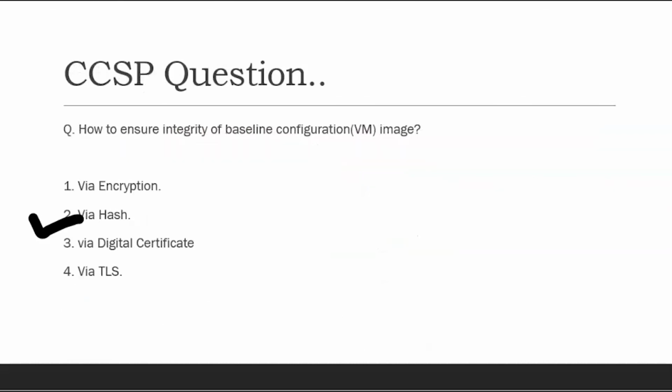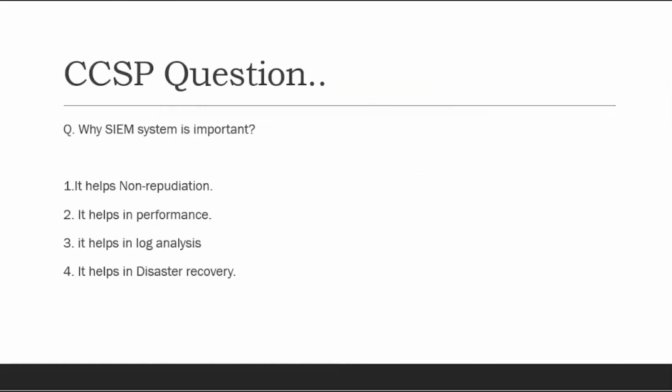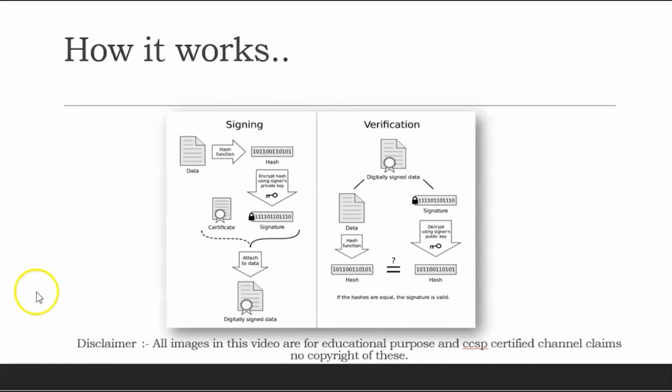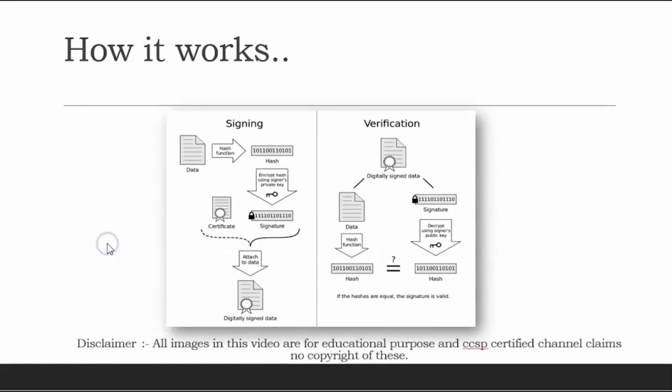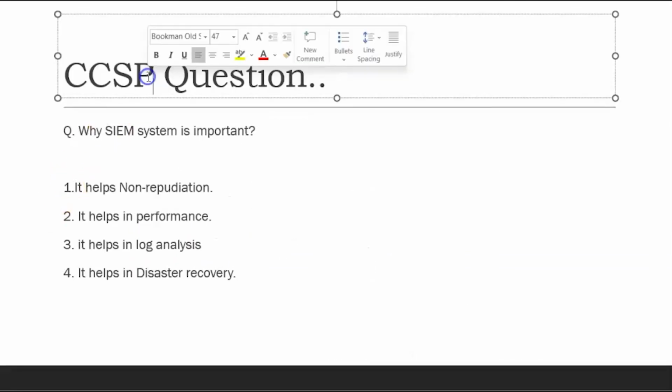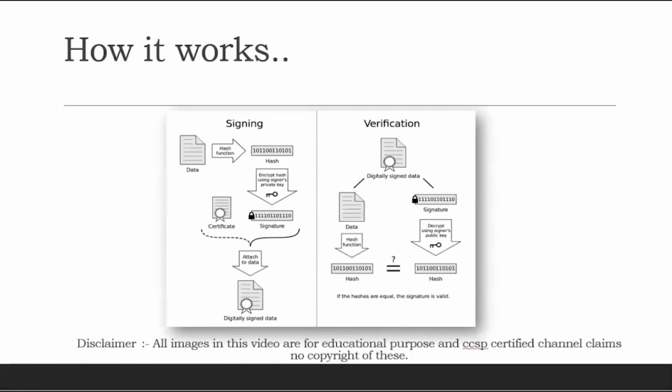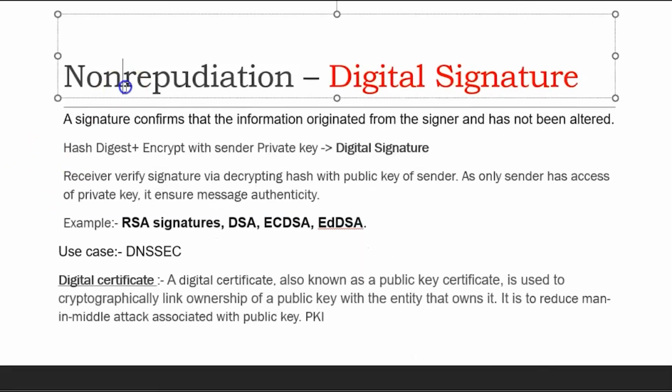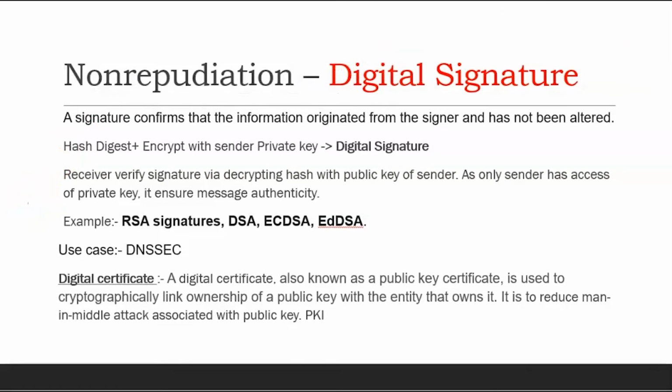I hope I am able to explain the concept well. This is a quite important concept, tested many times in exams, and I have seen it in an exam paper. Even if we don't know the concept well, at least we know the purpose of non-repudiation. It may solve a couple of our questions.